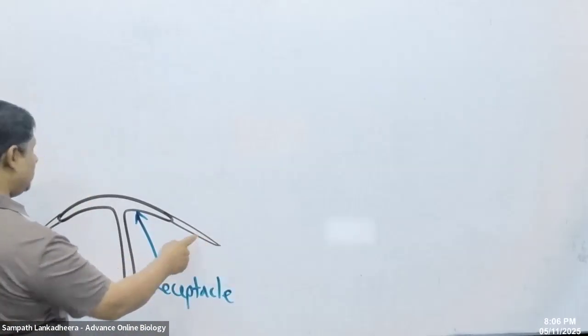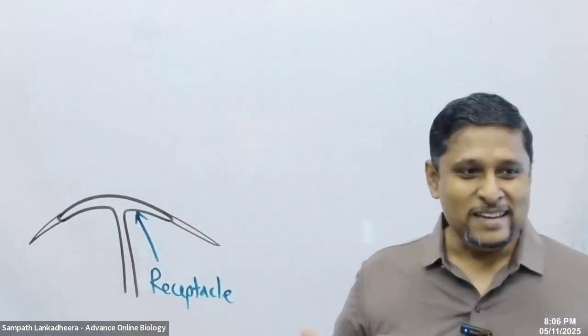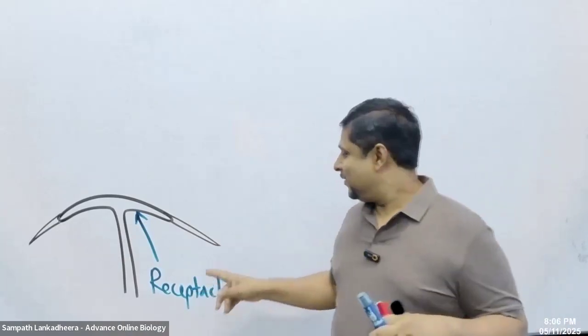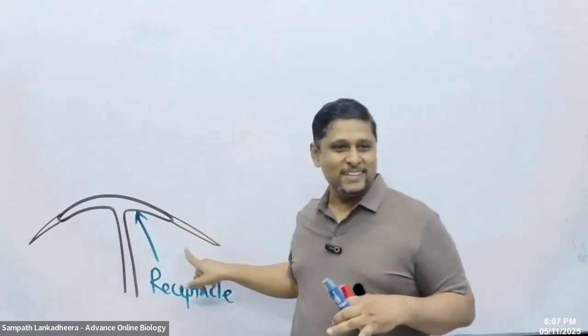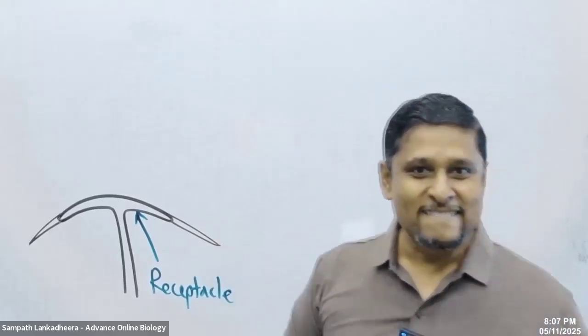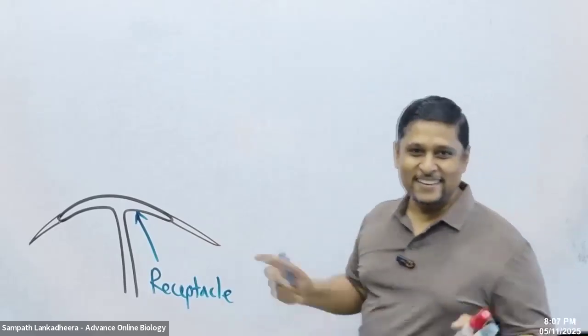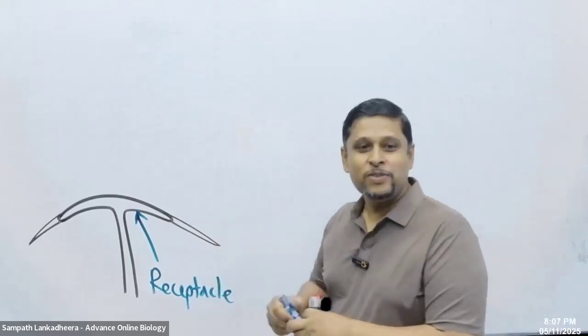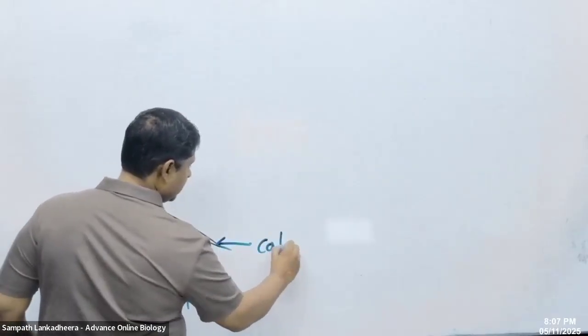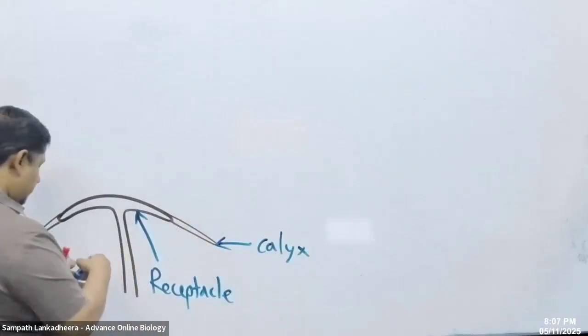And what are these two? Come on, be live in the chat. Rimas, do you know what they are? Amna, Abdullah. So, what is this one? Calyx, right? Calyx.